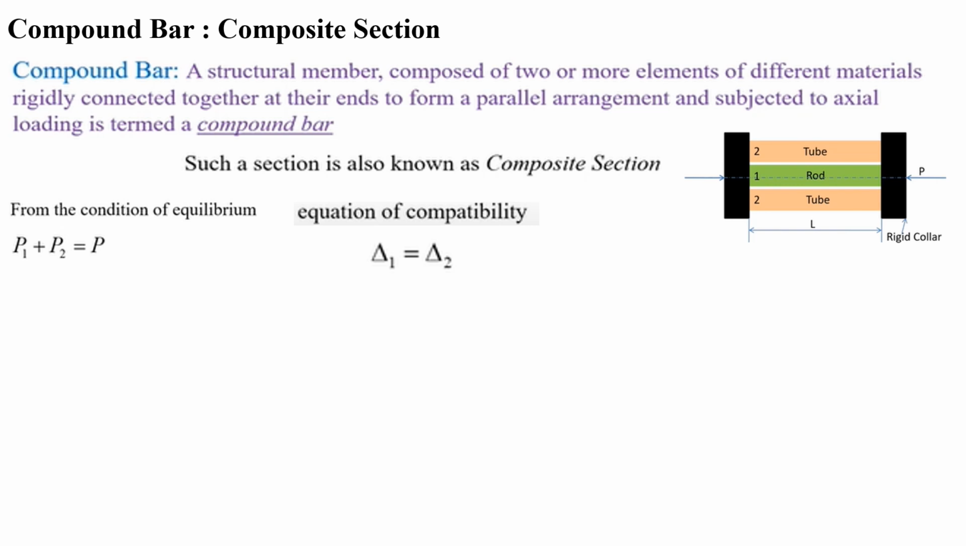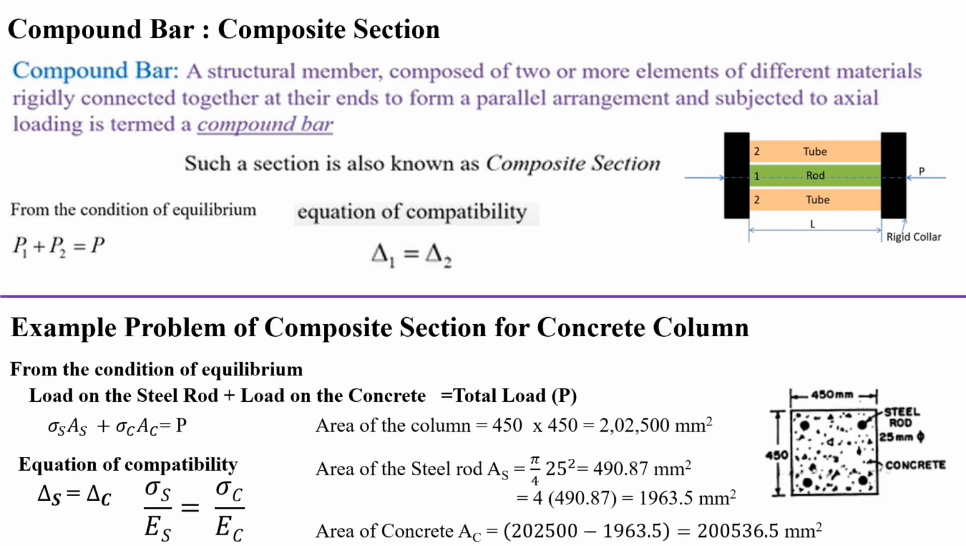While solving the composite section, we have to use two equations. One is the condition of equilibrium, that is the total load equal to the load on the first member plus load on the second member. So P1 plus P2 equal to capital P. Similarly, we have to consider another equation of compatibility, that is the deformation of one member equal to the deformation of the other member. That is delta 1 equal to delta 2. Let's see a few example problems on composite sections.